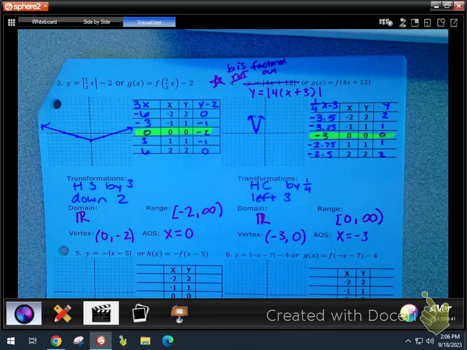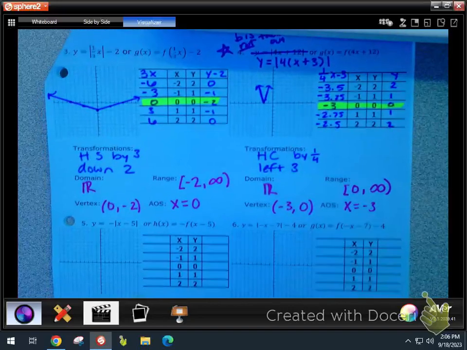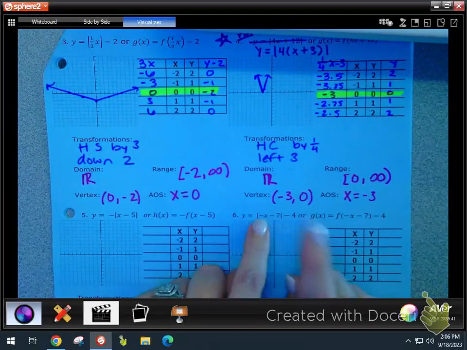Okay, so the next two, you've got some reflections going on. And then what is wrong with number 6? I'm going to let you try these two, and then we're going to do words, and then we have to move on to this little thingy that we have to get done today. What's wrong with number 6?